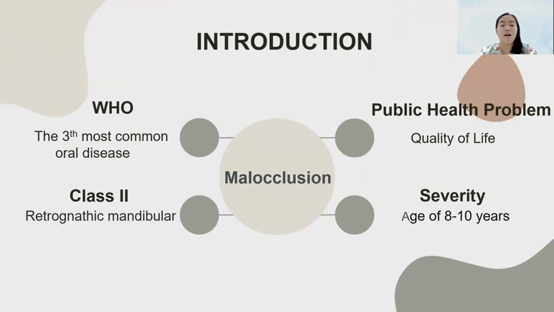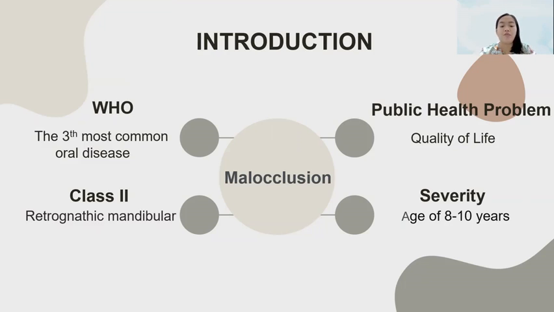According to WHO, malocclusion is a health problem that gets full attention and has become the third most common oral disease after dental caries and periodontal disease. Malocclusion has been proven to be a public health problem that can interfere with patient quality of life, hinder their social interaction, and affect patient psychology.